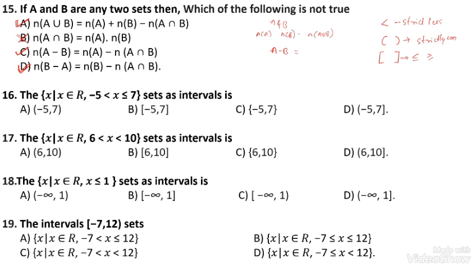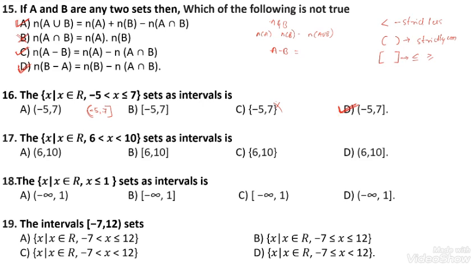Here, for minus 5, there is a less than, a strict condition, so for 5 we have to take the open interval. Here, less than or equal to, that's why I am taking the closed interval. The option number B is correct. I can easily neglect option C because the intervals are not written in curly brackets. So option D is correct.